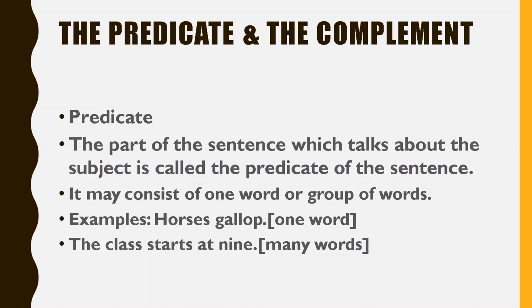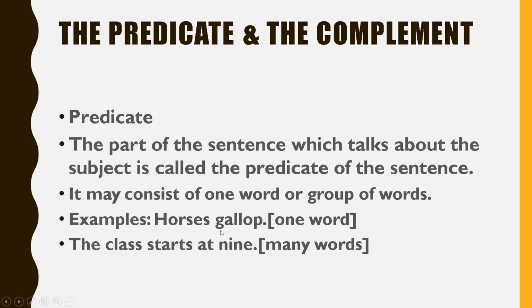You know that the part of the sentence about which we are talking is called the subject. जिसके बारे में हम लोग बात करते हैं उसको बोलते हैं subject. Is it clear? But the part of the sentence which talks about the subject, जो subject के बारे में बोलता है, that is called the predicate of the sentence.